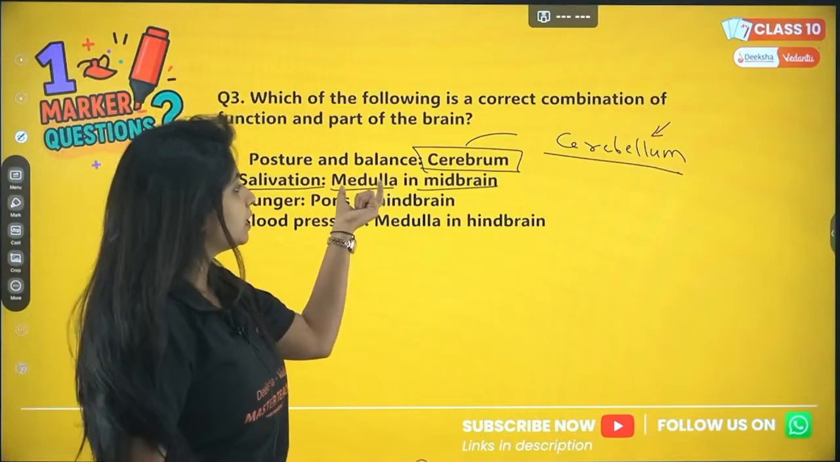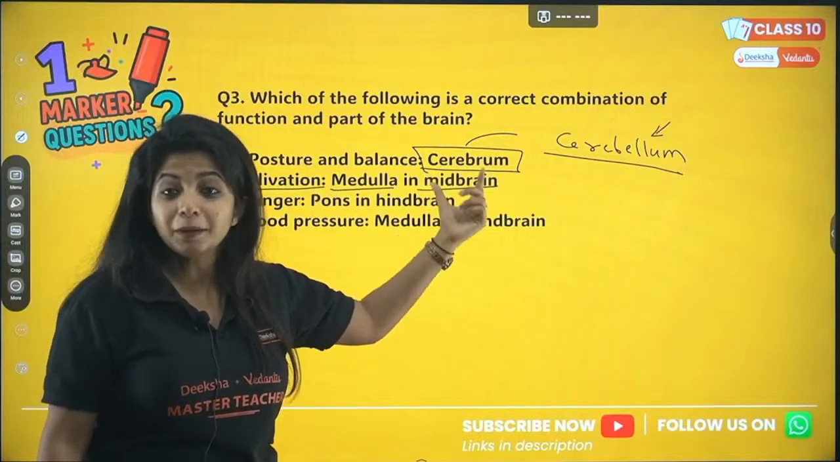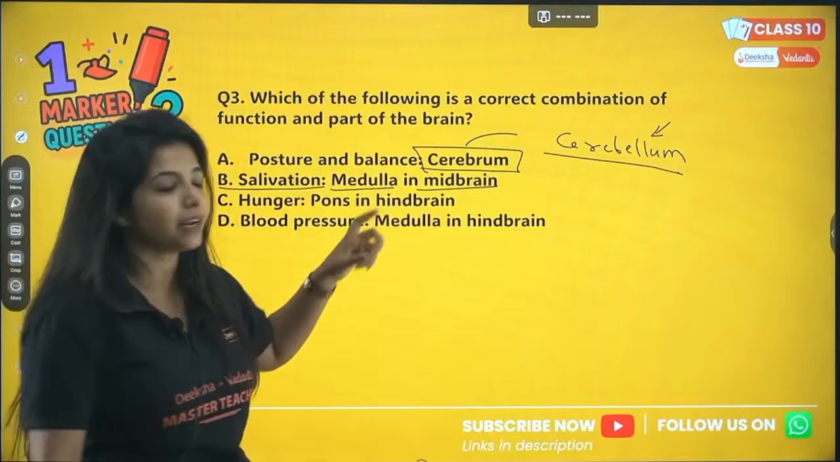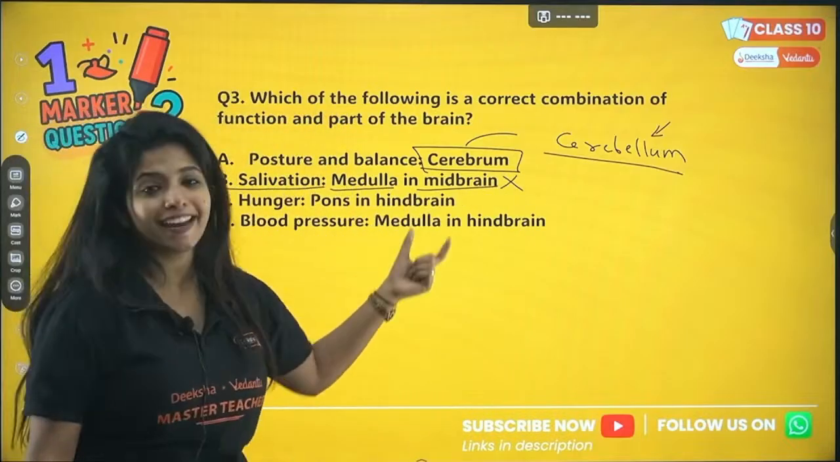Well, until here it was correct. It is done by the medulla, but the medulla is not in the midbrain. Medulla is a part of the hindbrain. So basically this answer goes wrong again. Now hunger, pons in the hindbrain.